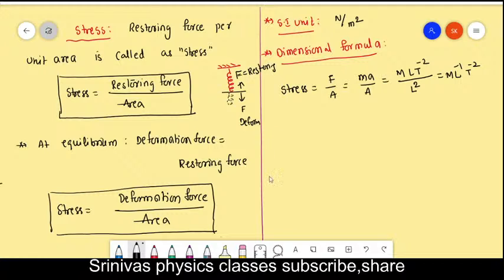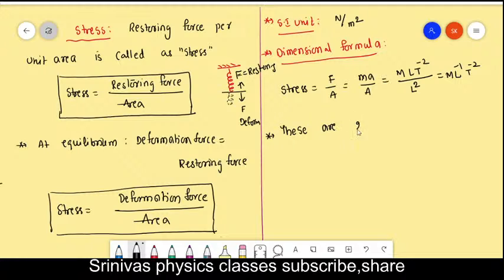Now the next one is the types of stresses. Stresses are broadly two types, but if you reclassify, then it will be three types. I will explain only two types.